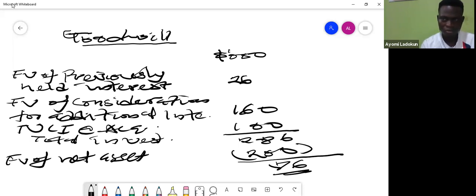So sorry, I'm trying to look for the. Okay, so that's goodwill. So that's my goodwill. Okay, so that's exactly what we're doing. So look at your pro forma. Remember, I'm using this question to build you. There could be some complications which we are going to get into. But no matter the complications, this is a pro forma you are going to use. Okay, so let me go back to the slide.